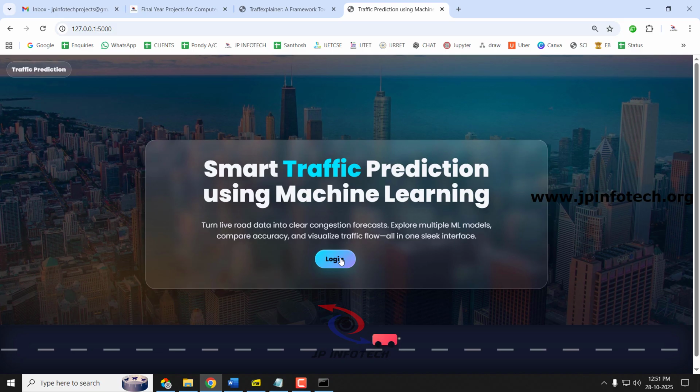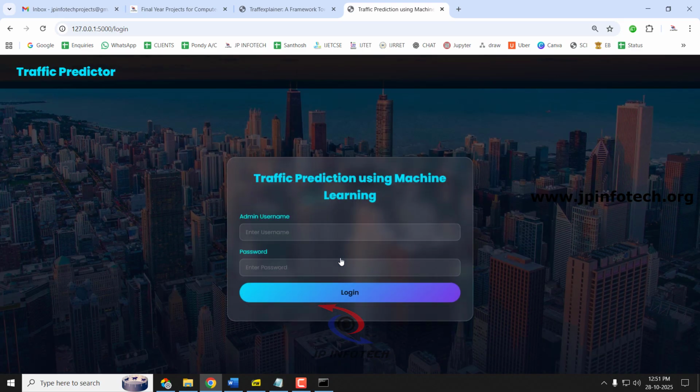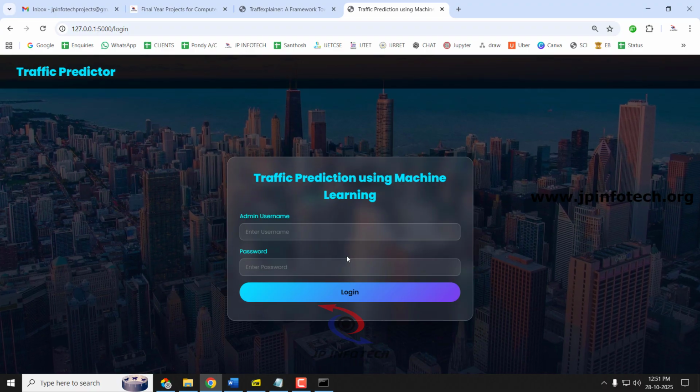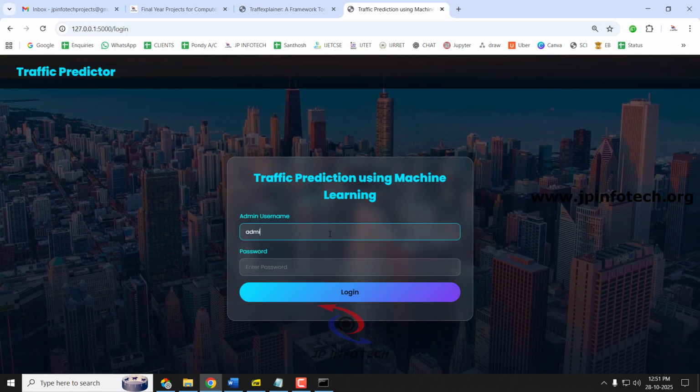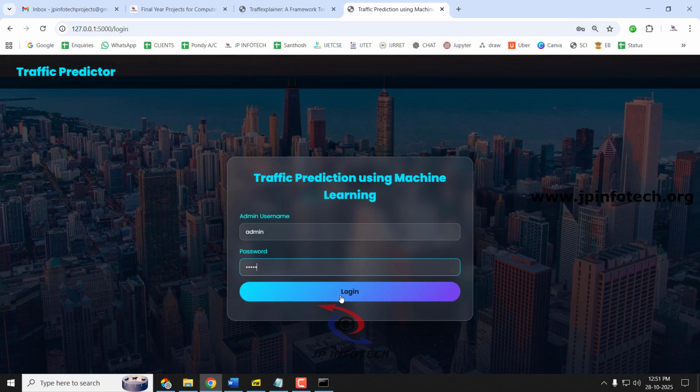So just click the login button. Now it will navigate to the login page. Kindly note that this is a static login page because we have not used any database in the project. Just enter the default username and password as admin and click the login button.